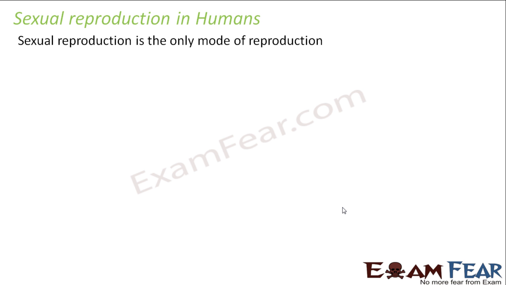Here, sexual reproduction is the only mode of reproduction, unlike plants where we saw that they reproduce both sexually as well as asexually. But in case of human beings, the only mode of reproduction is sexual mode. Therefore in human beings, we distinctly talk about the two different sexes, male and female. They have different types of reproductive organs so that they can generate the female germ cell and the male germ cell separately. We will talk about the male reproductive organs and the female reproductive organs separately, and how each of them produces the sex cells.